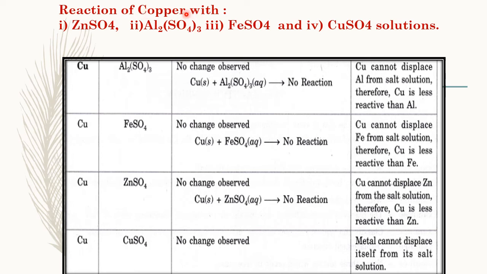Reaction of copper metal with zinc sulfate solution, aluminum sulfate, ferrous sulfate and copper sulfate solutions.